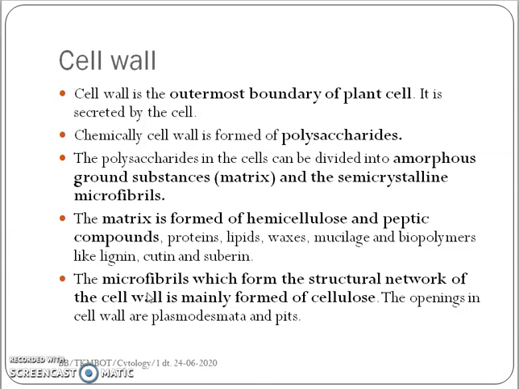It also includes proteins, lipids, wax, mucilage, and other biopolymers like lignin, cutin, and suberin. Lignin, cutin, and suberin are also called bioplastics.